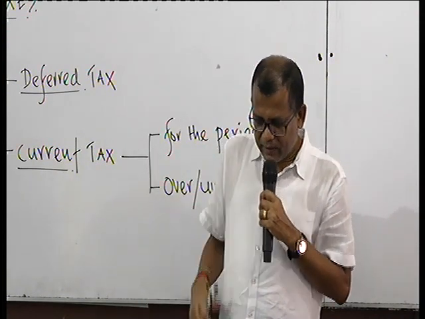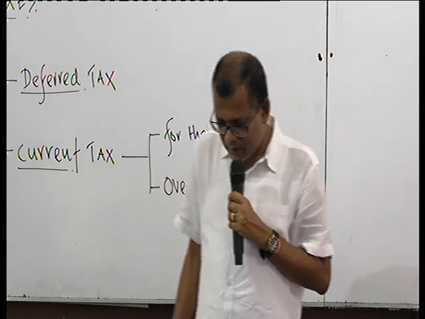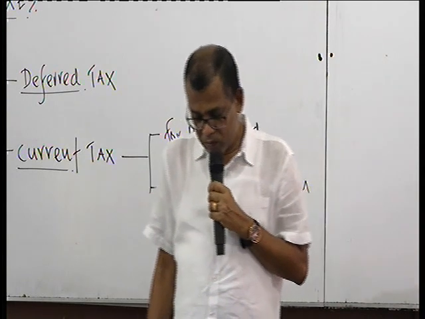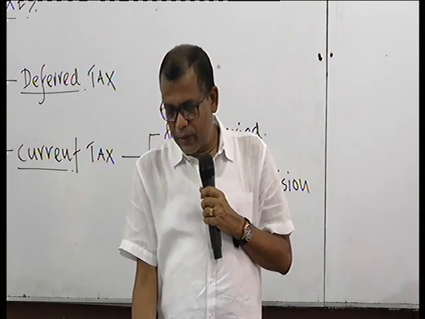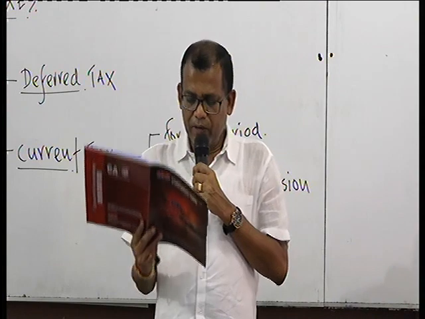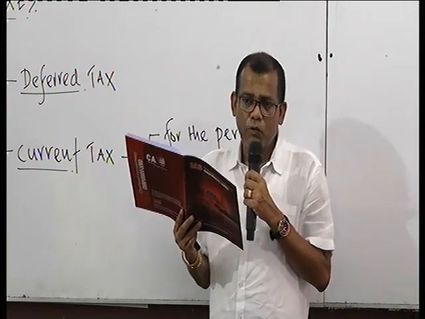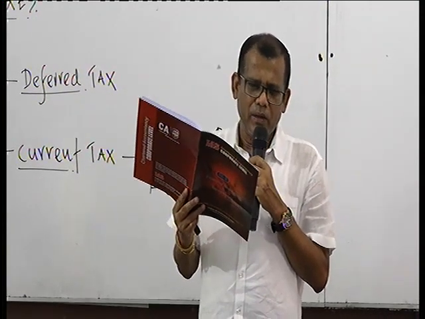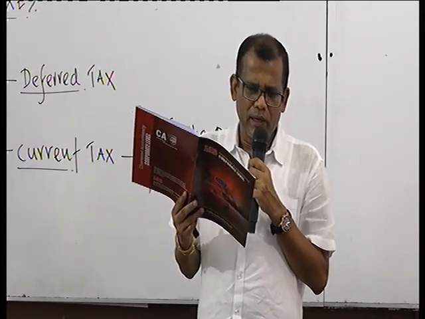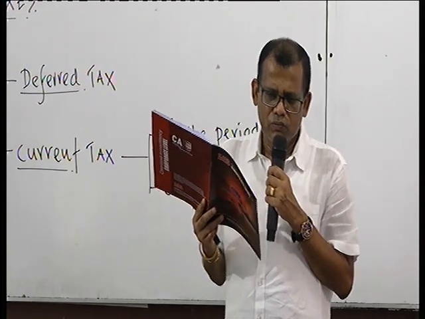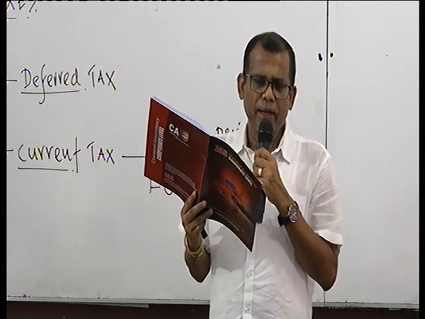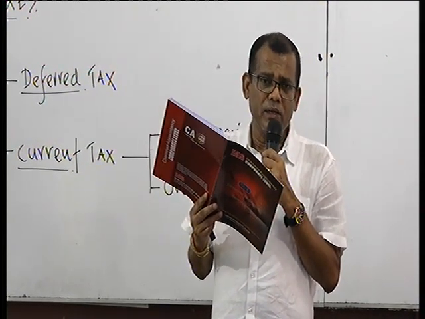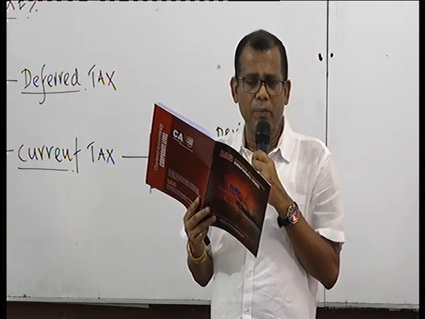Then the current taxes should be recognized as income or expenses and included in the net profit or loss, if they arise from the items that are appearing in the P&L. That is fair enough, because now your tax computation is entirely done out of income and expense items that are appearing in the P&L. So the taxes relating to those income and expenses also must appear in the P&L.